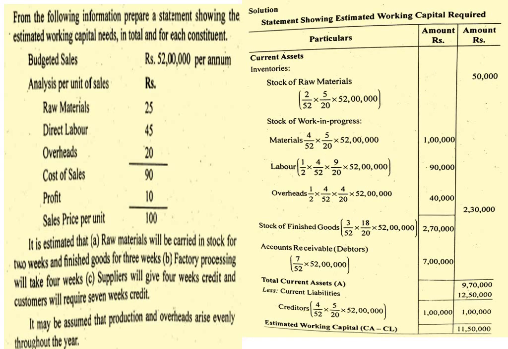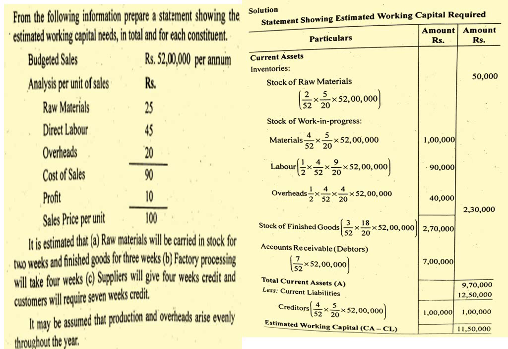From the following information, prepare a statement showing the estimated working capital needs in total and for each constituent. Budgeted sales, they given 52 lakhs per annum. Analysis per unit of sales: raw material cost 25 rupees, direct labor 45, overheads 20, cost of sales 90, profit 10, sale price per unit 100.